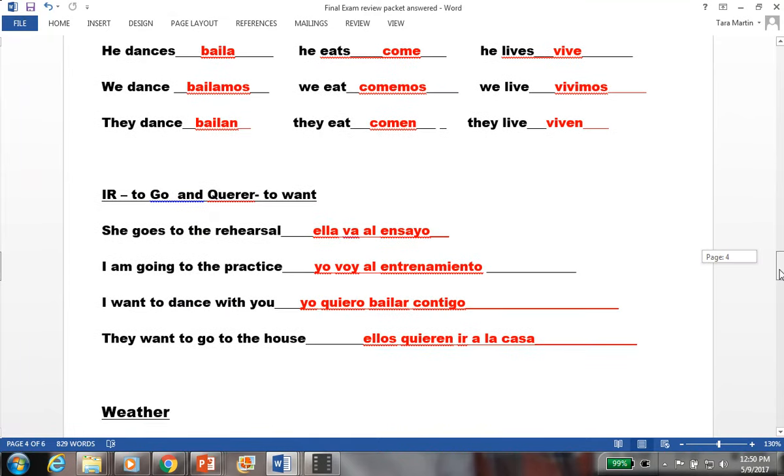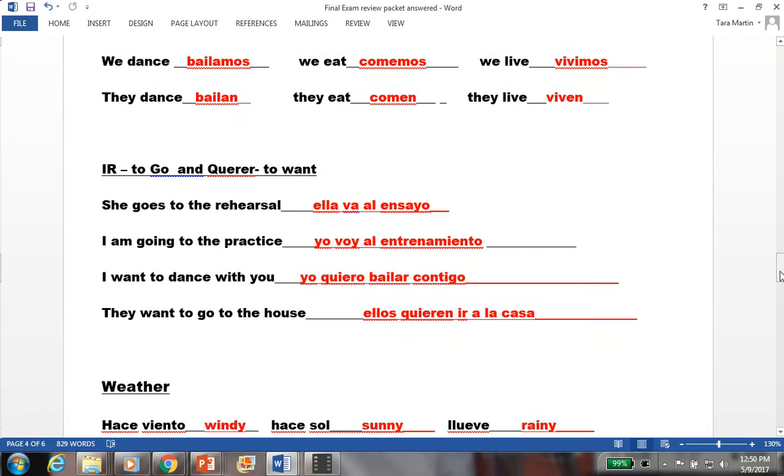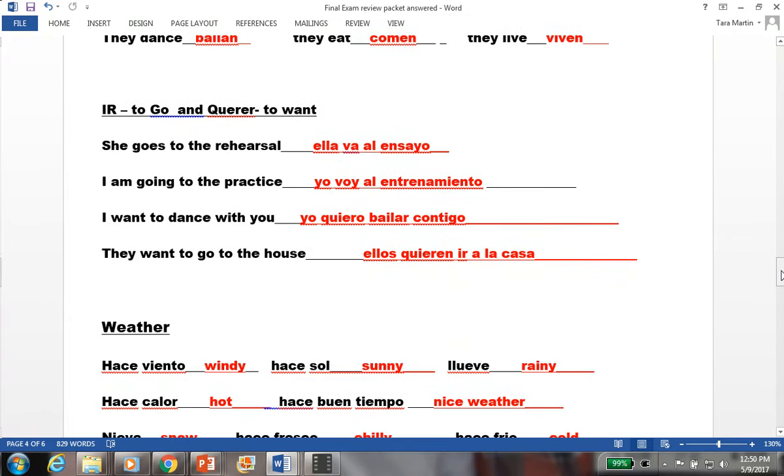Going to ir and go, like ir is to go and querer is to want. So here are the sentences, and I have them written up here for you. She goes to the rehearsal. You should have ella va al ensayo. Notice the two, the should be a and el, and they're pushed together to make al. So ella va al ensayo. It's not a la because you're talking about ensayo with an O.